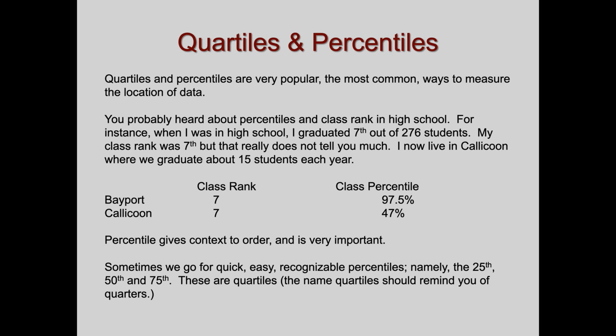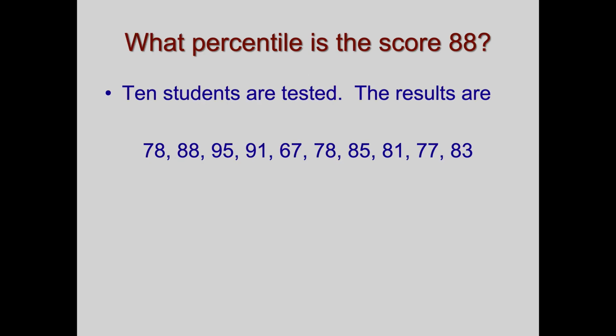Sometimes we go for the quick, easy, recognizable percentiles, say the 25th, the 50th, and the 75th. And they're really convenient to work with. These are called quartiles. The name quartiles should remind you of quarters, right? One quarter is worth 25 cents, two quarters worth 50 cents, three quarters 75 cents, and so forth. So let's get to work with this.